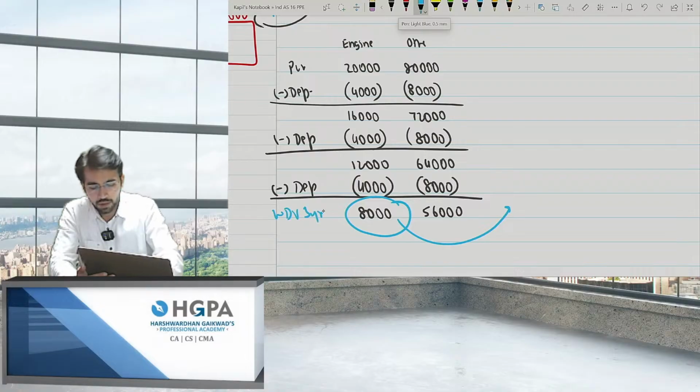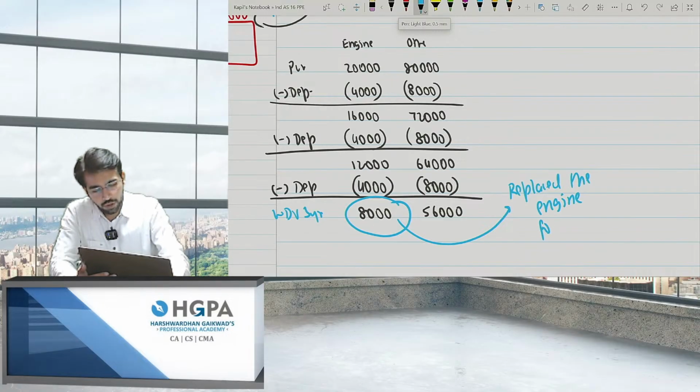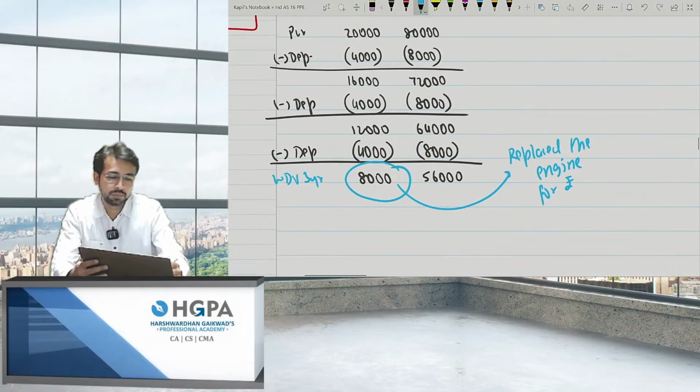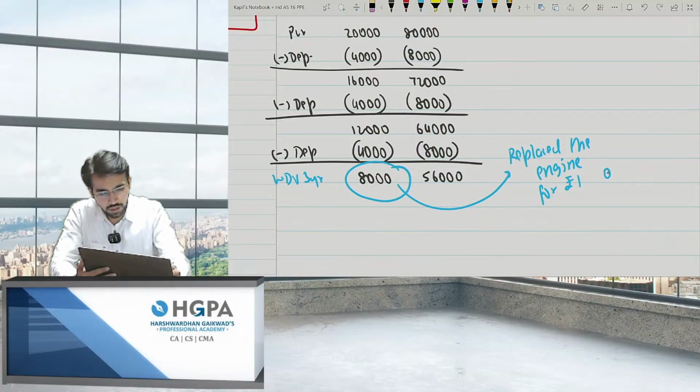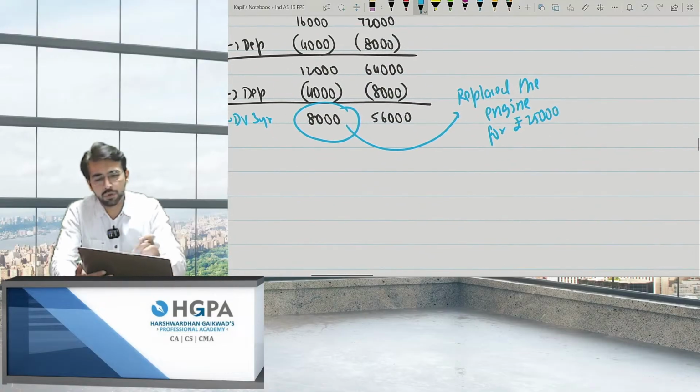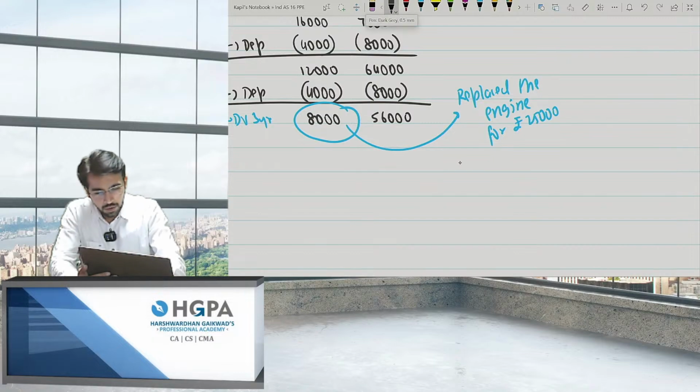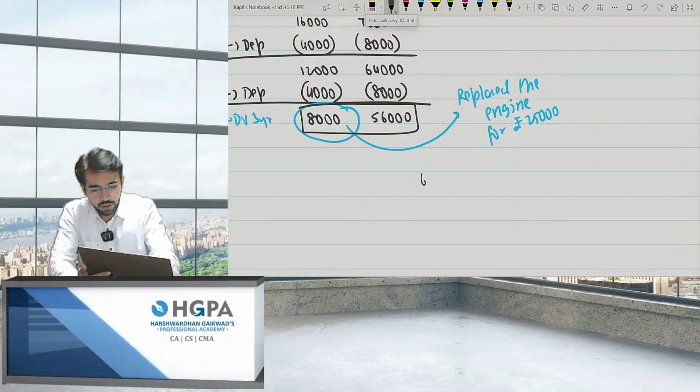Okay, I replaced the engine for rupees, let's say 25,000. So what do I have to do? It is very simple. As of now, my total WDV was 64,000, right? 56 plus 8.